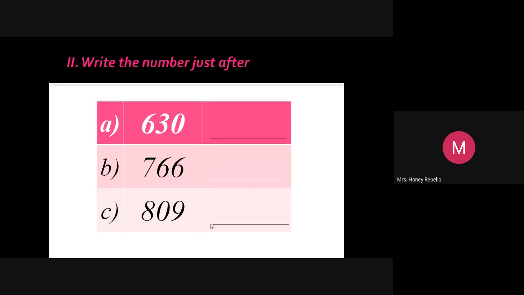As you count in your mind and write, just add 1 to the given number. After 30, what will you get? You get 31. After 0, you get 1.